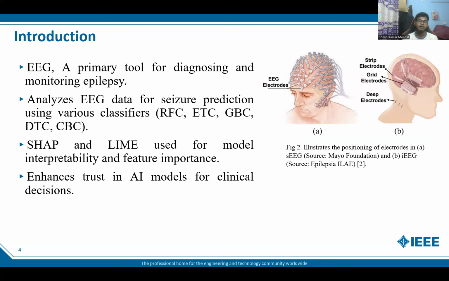EEG is a primary tool for diagnosis and monitoring of epilepsy. Analyzing EEG data for seizure prediction using various classification models like random forest, extra tree, and gradient boosting machine, we can classify the epileptic seizure from a healthy subject. And SHAP and LIME can be used to explain the machine learning models.